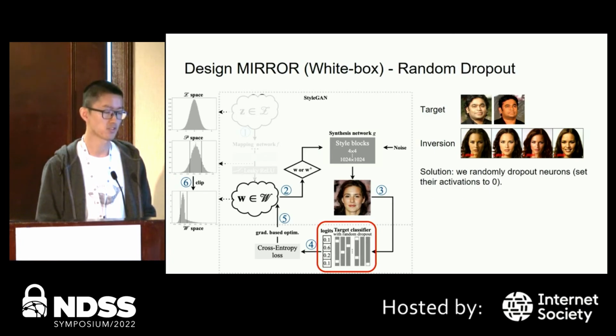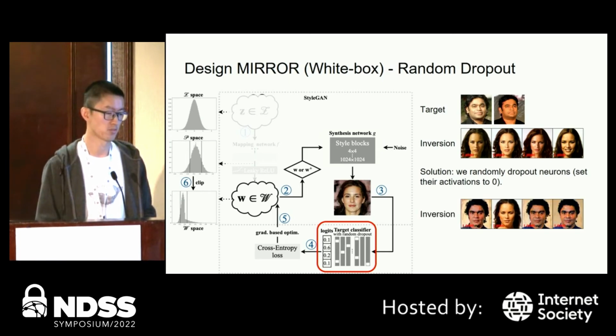We speculate that the reason is the model overfits on some low-level features, which leads to local optima. To mitigate this issue, we apply the runtime dropout during the inference time. Dropout layers are usually enabled during training and disabled during inference. Here we insert and enable dropout layers during the inference time. That is, we randomly set some neurons' activations to 0. Finally, we get some correct inversion results.